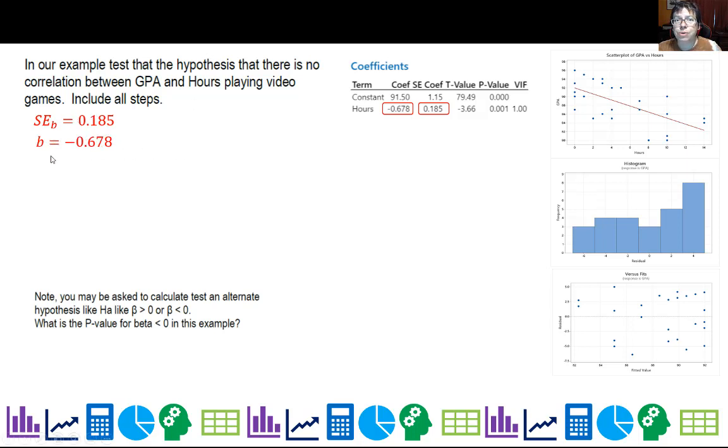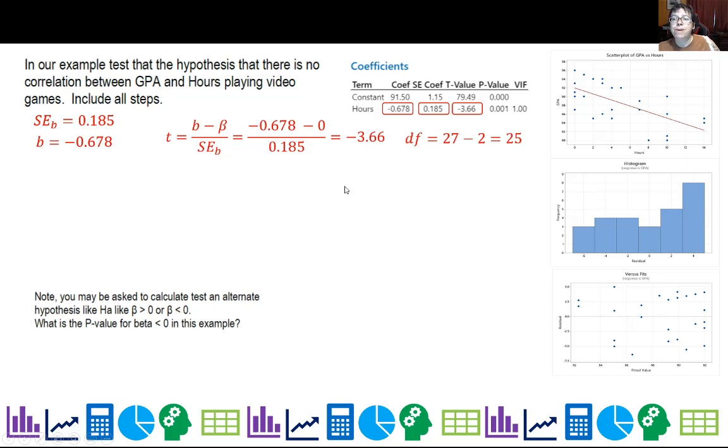Notice how I have sample notation on these. And then I can calculate the test statistic. It is negative 0.678 minus 0, which is our hypothesized slope, divided by 0.185, and I get negative 3.66. Oh, it's right there. I don't technically have to calculate it. Now, do be careful on the p-value, all right? So first of all, I need my degrees of freedom. 27 minus 2 is 25.